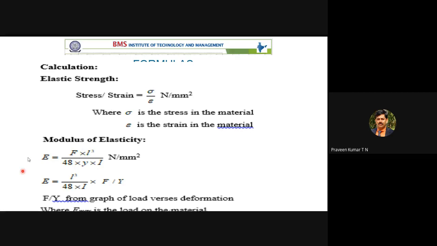Then the E value, Young's modulus, you can see here. L cube, you are separating the term. Length of the specimen is fixed.